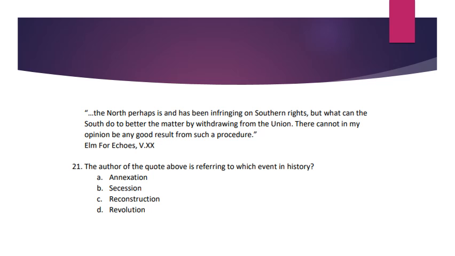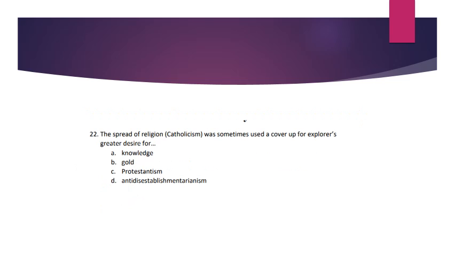Number 21. In quotation marks, it reads, "The North perhaps is and has been infringing on Southern rights, but what can the South do to better the matter by withdrawing from the Union? There cannot, in my opinion, be any good result from such a procedure." The author of the quote above is referring to which event in history? A. Annexation. B. Secession. C. Reconstruction. D. Revolution.